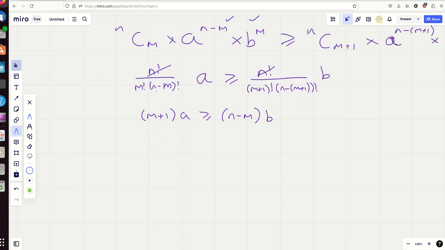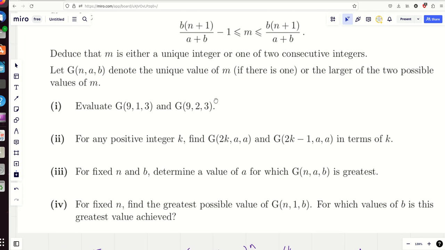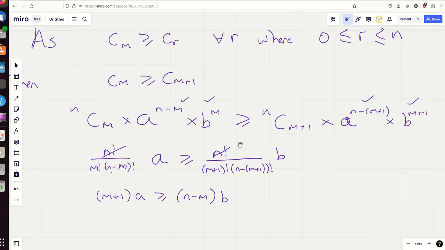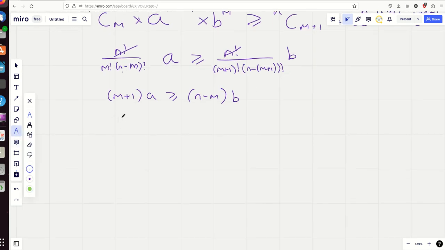Now, if you look at what we're heading towards, what we're hoping to get, I'm hoping to get one side of the inequality or the other. So I'm going to make m the subject. Yeah, and to make m the subject, standard stuff, put it all on one side, am plus bm. Let me make it clear that it's an m because there's n's involved.